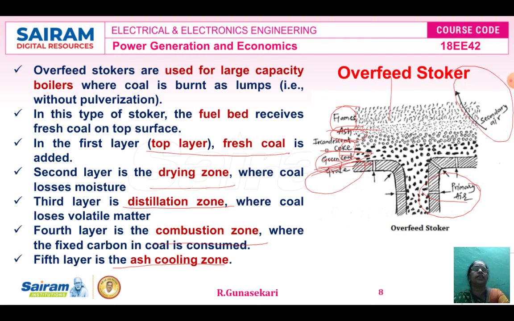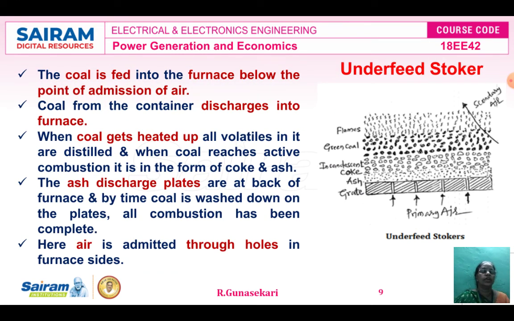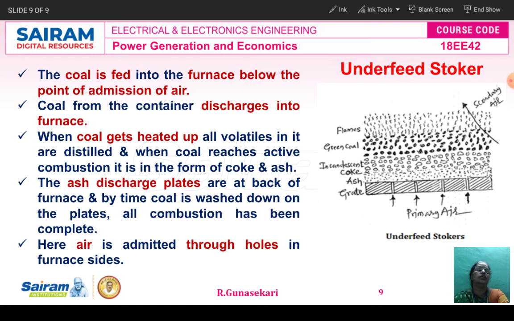The next type of stoker is the underfeed stoker. Now you see the diagram. In the underfeed stoker, primary air is required, secondary air is required, grate is there, then ash, then coke, incandescent coke, then green coal, then flames. This is the difference between the overfeed and underfeed. Later we study. Now the underfeed stoker is studied.